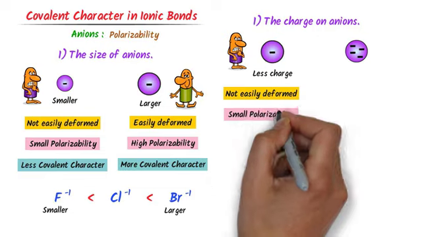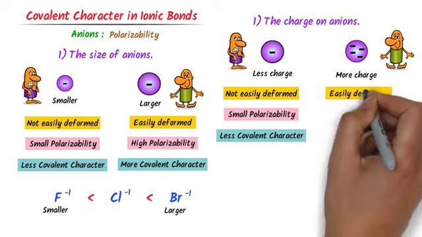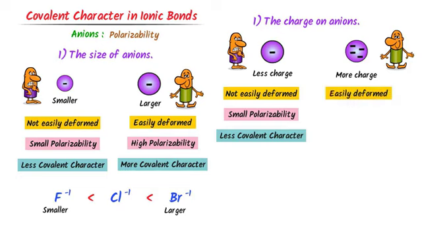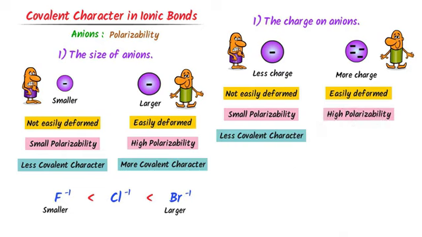Hence its polarizability is low and it has less covalent character. On the other hand, this anion has more electrons or more negative charge, so it will easily experience the force of the cation, or it will be easily deformed. Hence its polarizability is high and it has more covalent character.